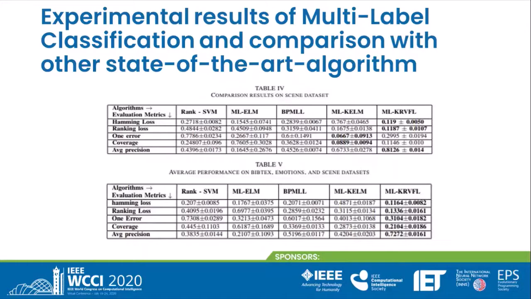There are 3 datasets and 5 evaluation measures. So for a better explanation, we have used the average performance on the BibTeX, emotions and scenes datasets, which is shown in table 5. On the basis of average performance, MLK-RVFL performs well and outperforms all 4 multi-label classification algorithms, as shown in table 5.